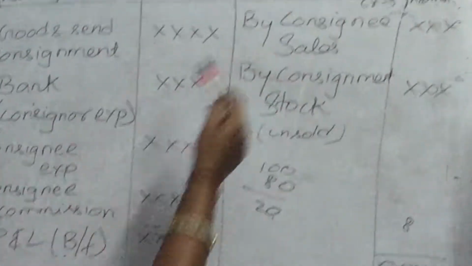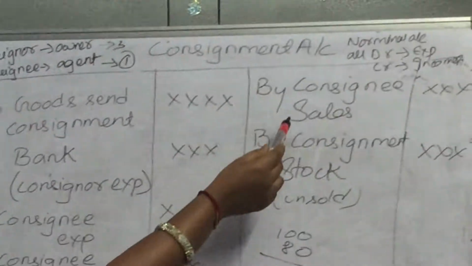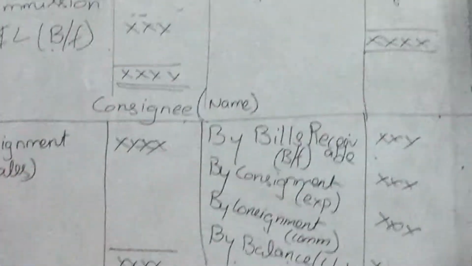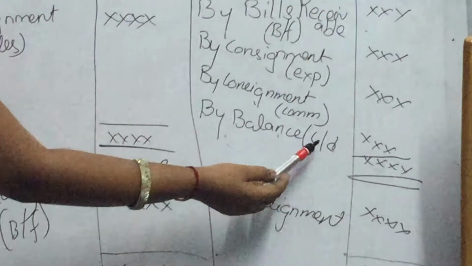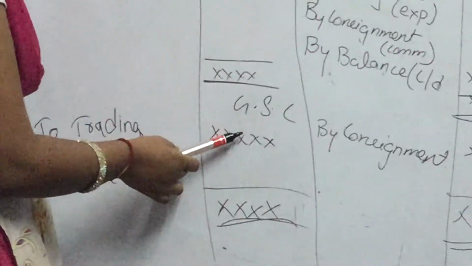Next, consignee sales is on the credit side, so we should transfer it to the debit side. From which account are we transferring? The consignment account, so we write here to consignment. Whatever difference we get is the balancing figure. This is the second account. The third account is the goods sent on consignment account.